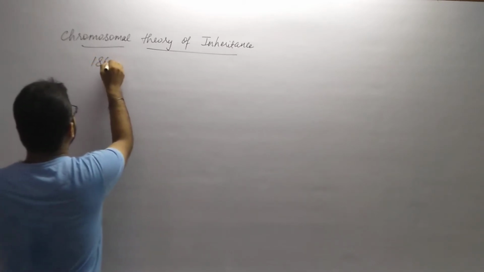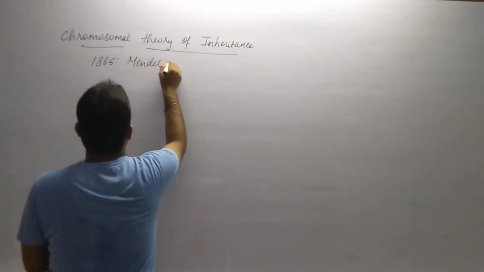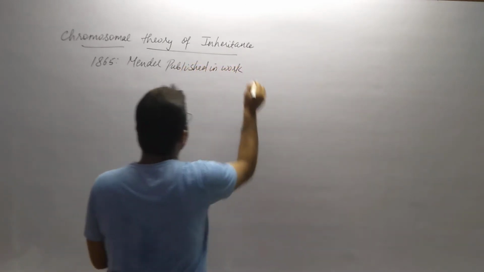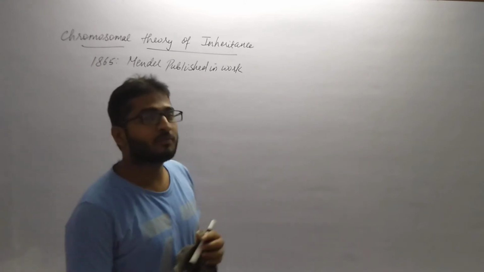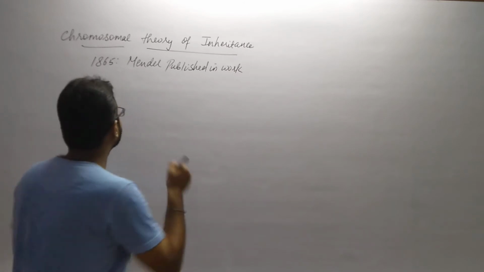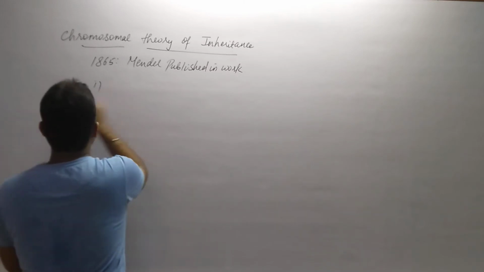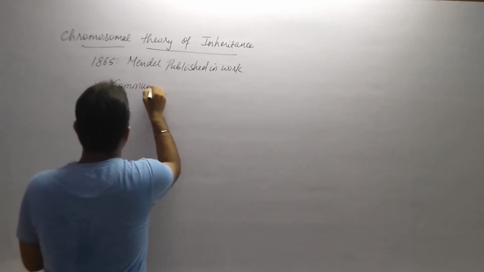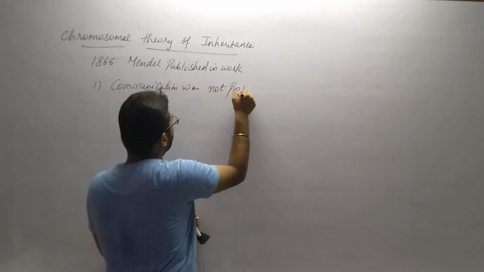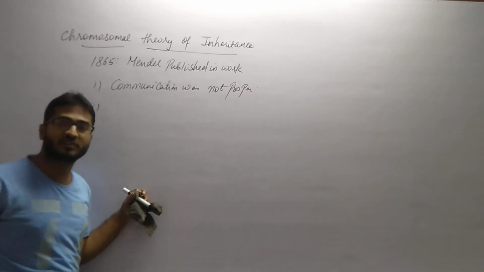In the year 1865, Mendel published his work. And we also know that for several years the work of Mendel remained unrecognized. Now why did the work of Mendel remain unrecognized? Actually, first of all, communication was not proper at that time. This is the first reason why Mendel's work remained unrecognized for several years.